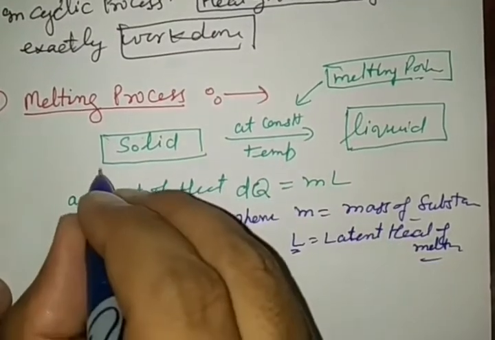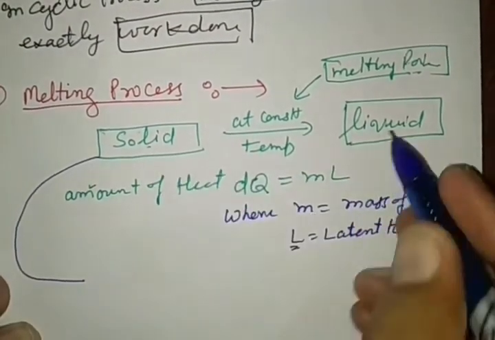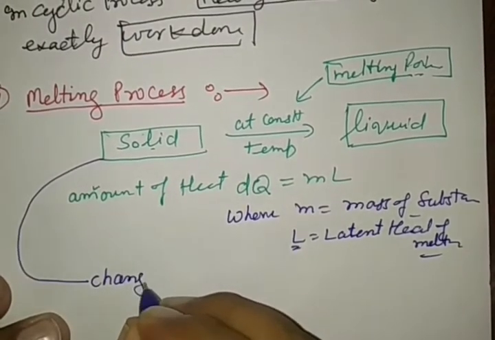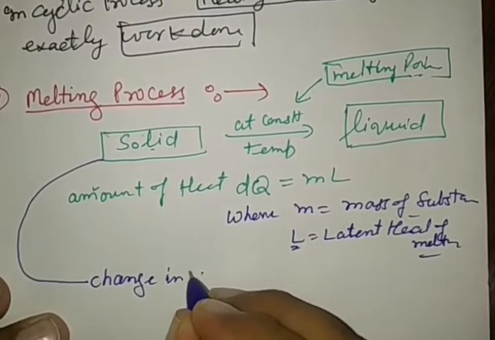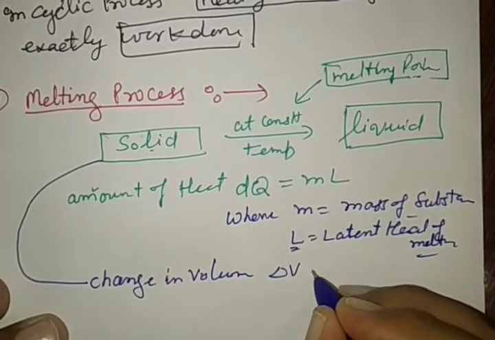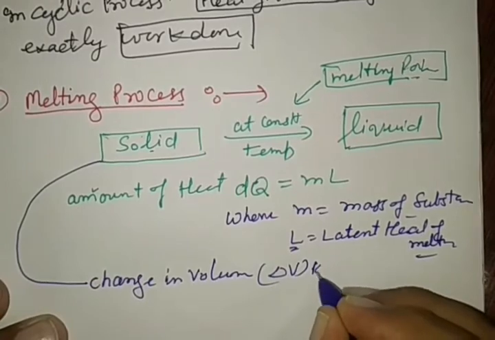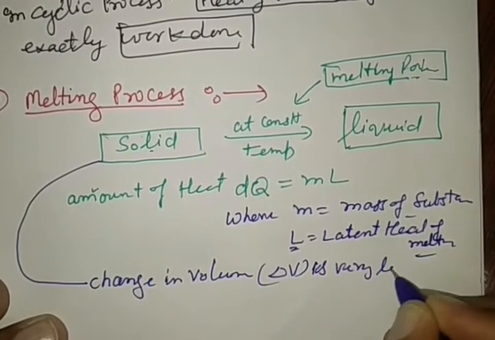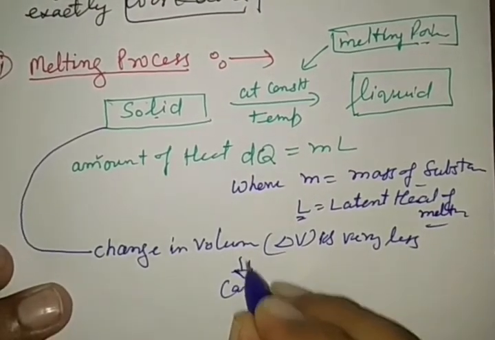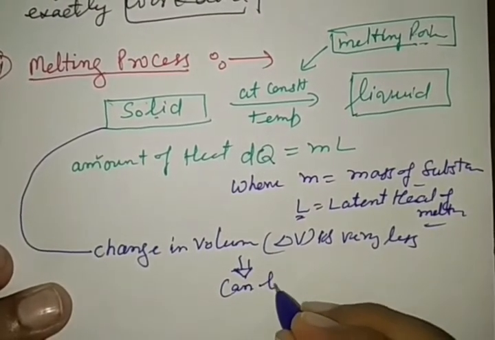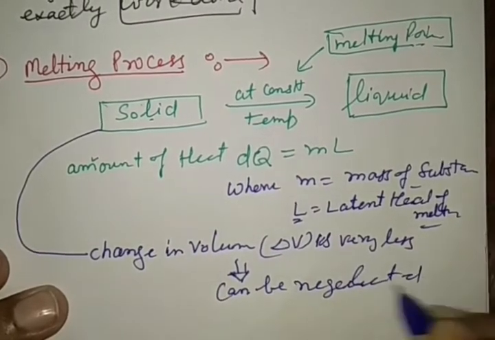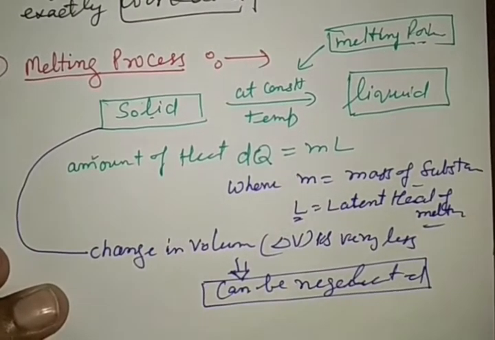During this process, when the solid is converted into liquid, change in volume is very less, and this change can be neglected.